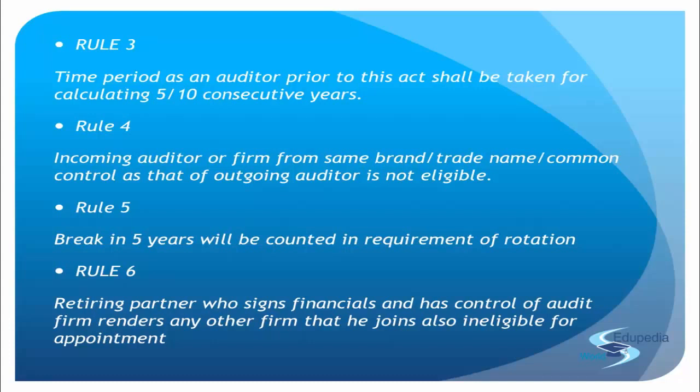But now again consider a case, right? The partner was there in XYZ. Now what happened is the company rotated XYZ with element and element continued. The partner is still with XYZ. But in the third year, the partner leaves XYZ and goes on to element. Now what happens is the question. Will element be disqualified now or will element continue?